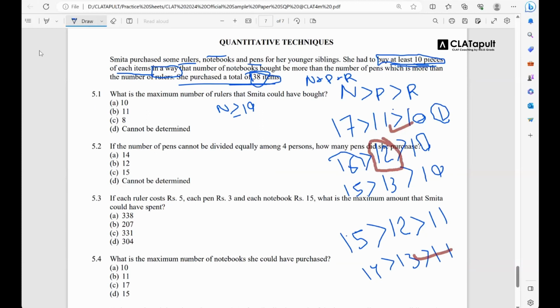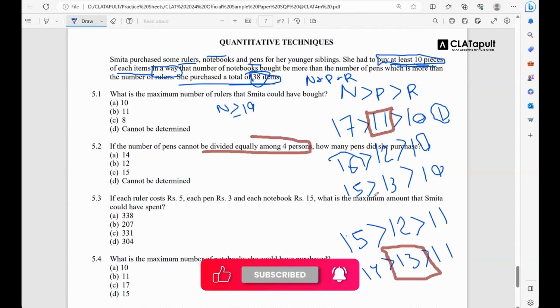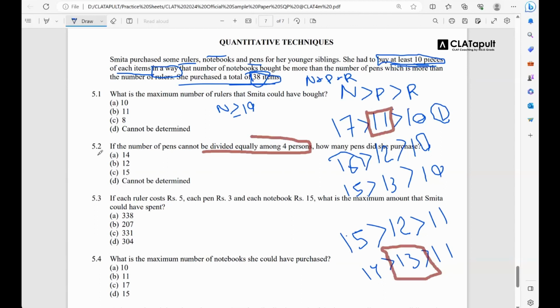The question asks you, I'll repeat myself, okay? It cannot be divided among 4. ऐसा जितना भी केस होगा जहां पे ये 4 लोगों में इक्वली डिवाइड नहीं होगी, तो कितने पेन लिए उसने? इस केस में अगर देखें जहां पे 11 आ रहा है, this also cannot be divided between 4 people. जहां 13 आ रहा है, this also cannot be divided between 4 people. So there are 2 possibilities. What will be the answer to 5.2? Cannot be determined.